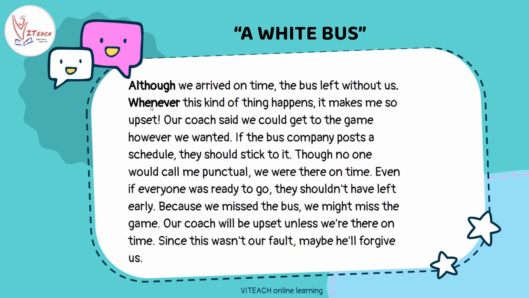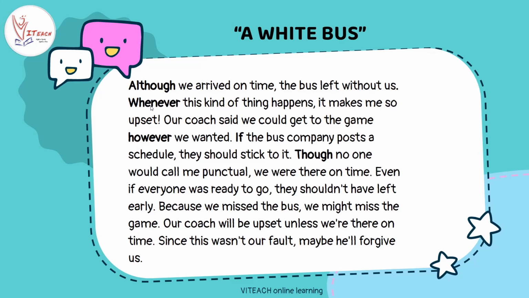Okay, next I want you guys to identify. Our coach said we could get to the game however we wanted. What is the conjunction here? Yes, however. If the bus company posts a schedule, they should stick to it. So here, if. Though no one would call me punctual, we were there on time. Here, which is the subordinating conjunction? Though.